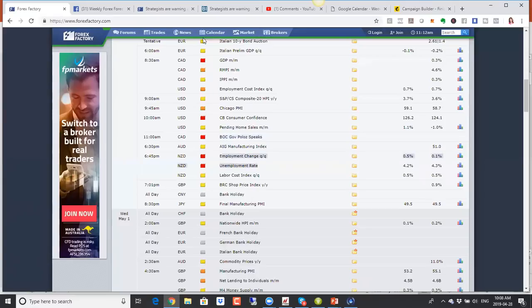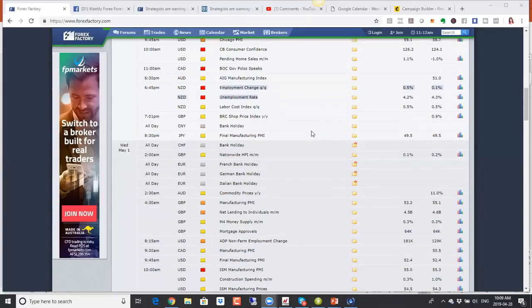Employment data here for New Zealand, very important again. And it is important for us to keep this in mind, because like I said, New Zealand data has been positive. Our trade balance numbers were quite a bit more positive than what was forecasted. So that will have an impact here. So if it continues on, we may be able to find some trades in New Zealand dollar there. And there was a question, does China impact New Zealand and Australian dollar? Yes, it does.